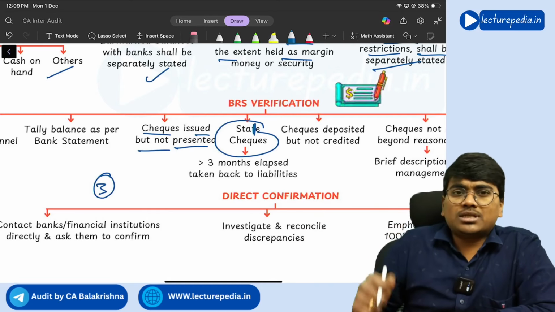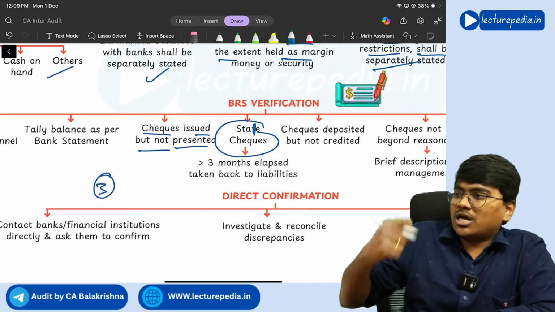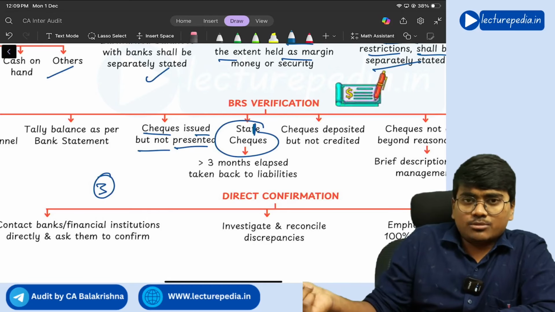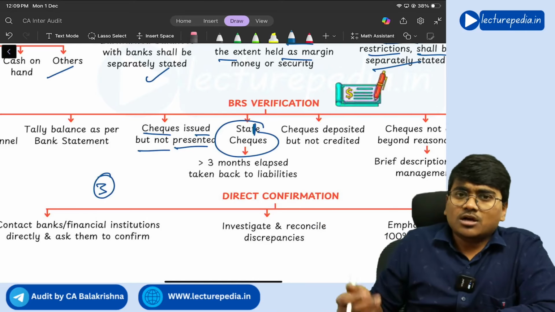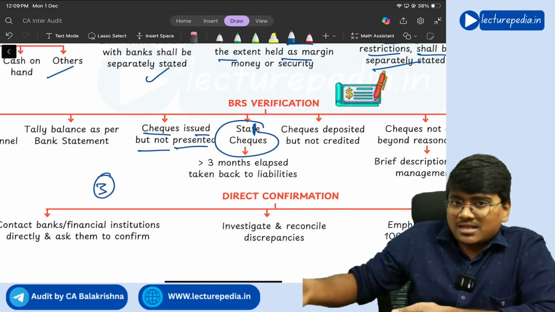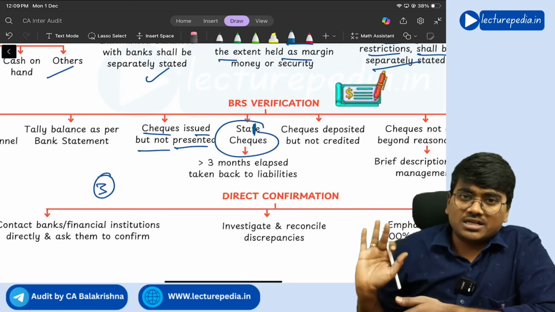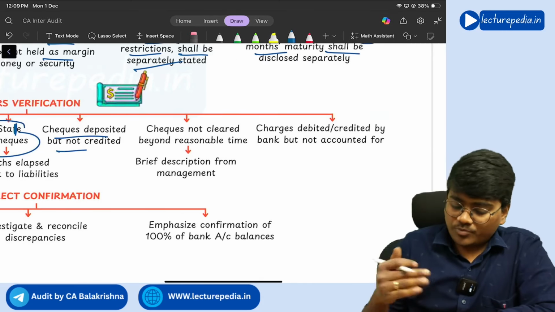Generally, to whom you will give the cheque? For your trade payables, for your liabilities you will give the cheque. You have given a cheque to one of the liabilities. That person has not deposited, time has completed. Now your liability is not yet cleared, so you need to bring back this amount again to the liabilities. Understanding? Yes.